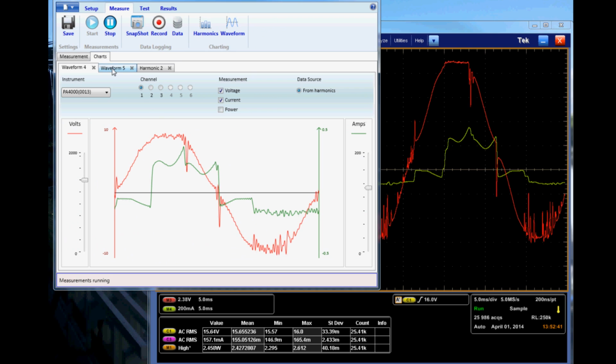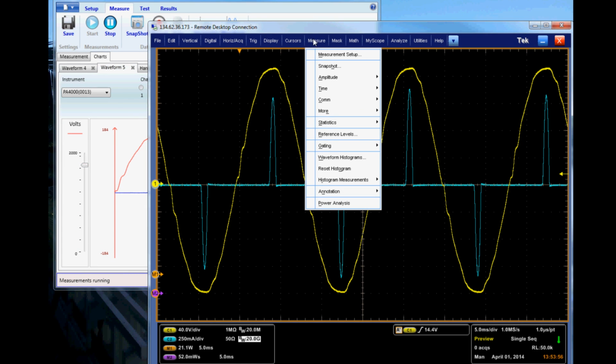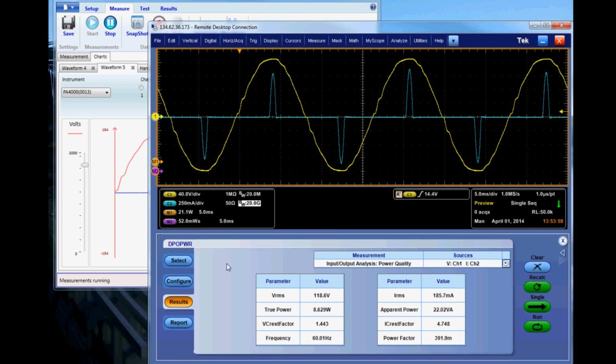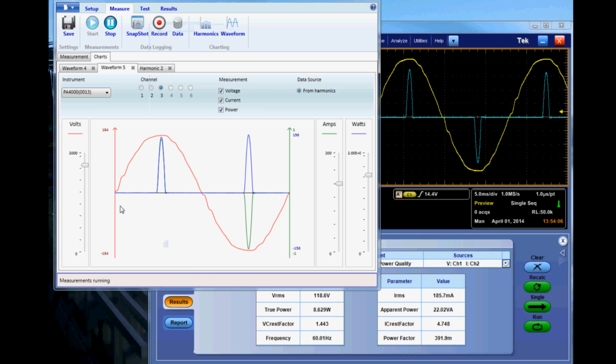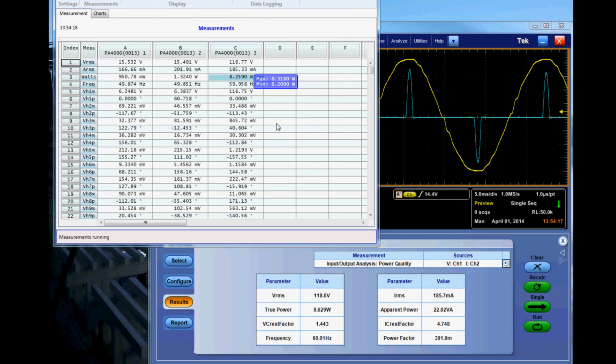We can also check the motor drive input. Let's go ahead and compare the power analysis. The scope has an accuracy of 3% and the PA4000 has an accuracy of less than 1% off. And looking at the voltage RMS values, the scope deviates by less than 2% and the current RMS has less than 1% deviation.